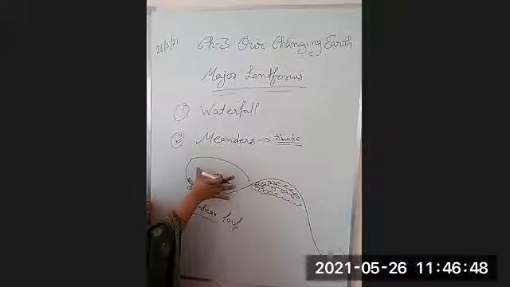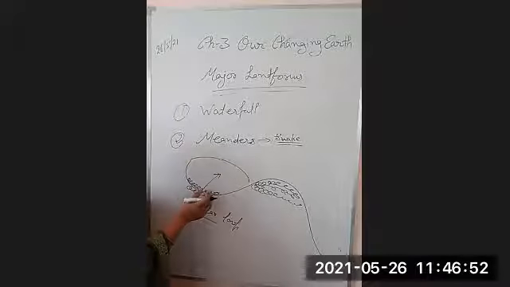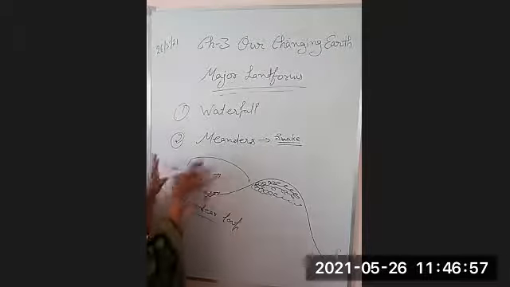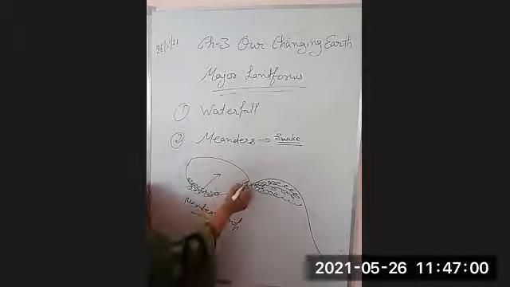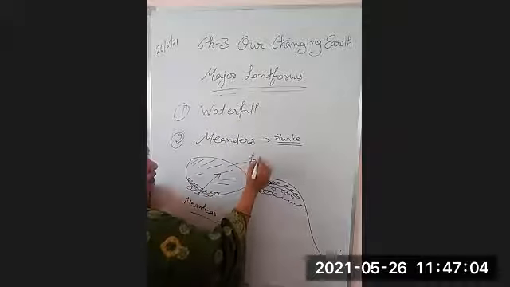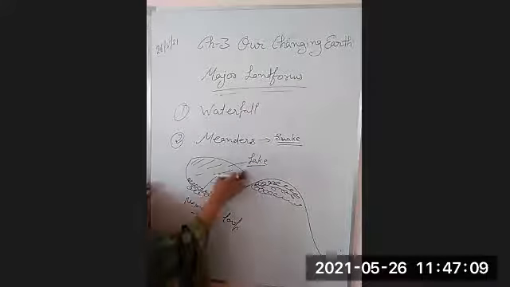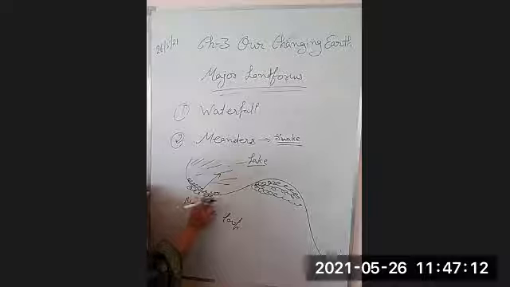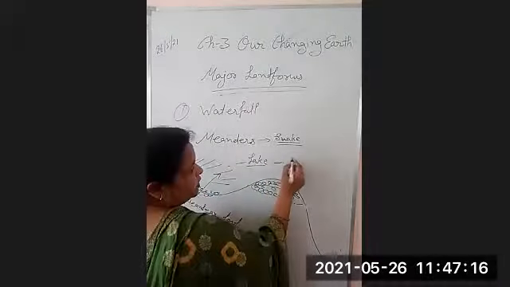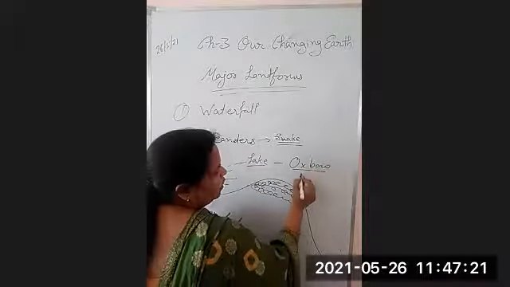Right? One part of the meandering is known as meander loop. Due to the depositional work on the bank of the meanders, this meander loop is cut off from the meandering river, and it is full of water, no doubt, and it forms a lake. Due to the shape, like this, it is a shape like an ox bow. So that's why this type of lake is known as oxbow lake.